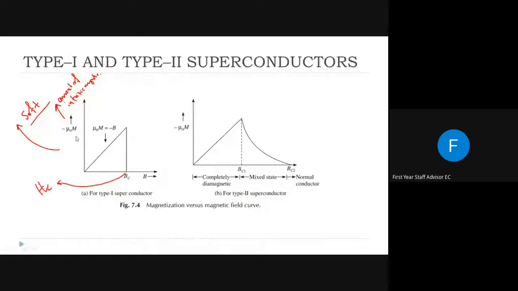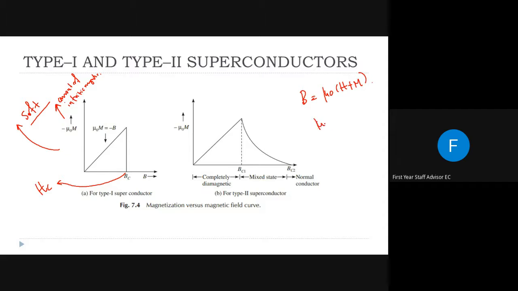Suddenly our internal magnetization changes. We know that B equals mu 0 (H plus M).